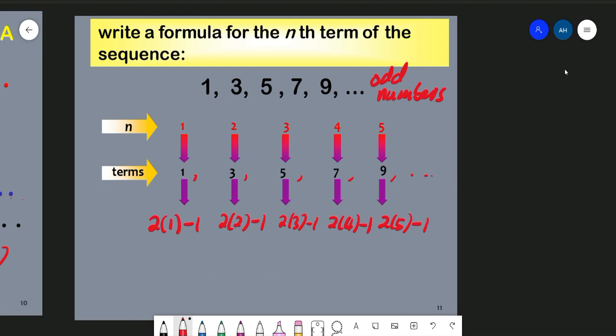Therefore, we conclude that the formula for an is equal to 2, because every one of these numbers has 2 in front, and the number in the bracket is actually n. So 2 times n, and then we subtract 1. So this is the general term, or what we call an, the general formula for this sequence. For the sequence of odd numbers, the formula for an is 2n minus 1.